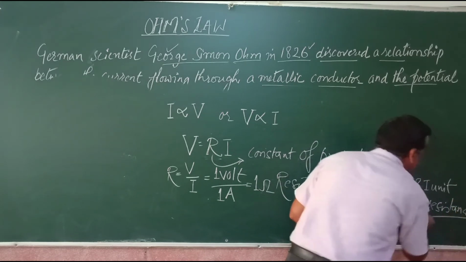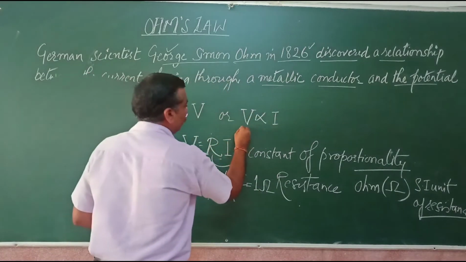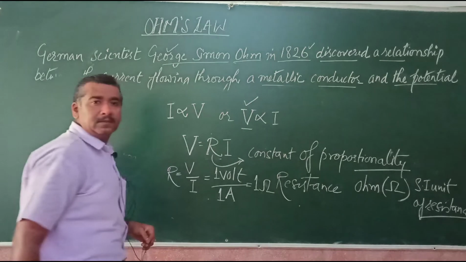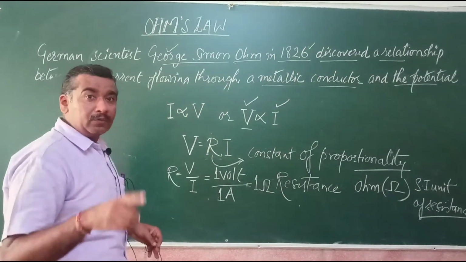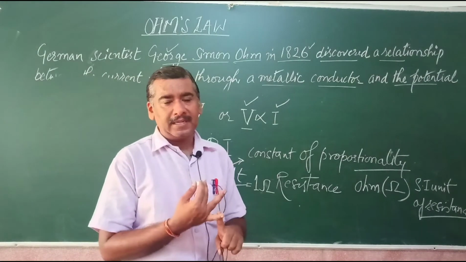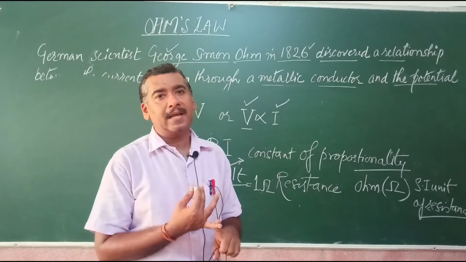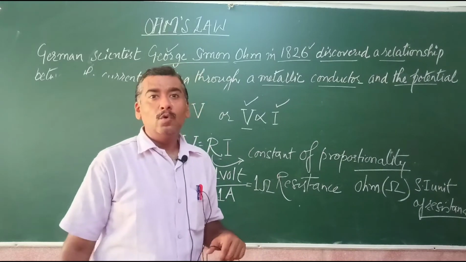SI unit of resistance, right? So now we know that if we increase the potential difference, the current will also proportionally increase, when the physical conditions like temperature, pressure, length of the conductor and the area of the conductor are kept unchanged. Now this law is known as Ohm's law.